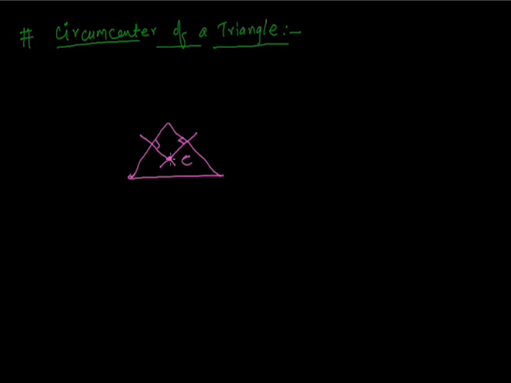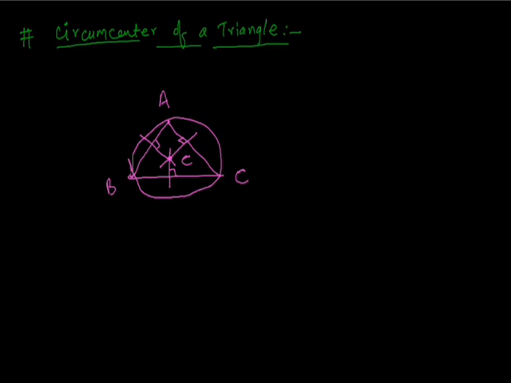Taking C as the center and the distance from the center to a vertex as the radius, we will draw a circle. Then it will pass through all three vertices. So this is the point of intersection of the perpendicular bisectors of the sides of a triangle ABC.